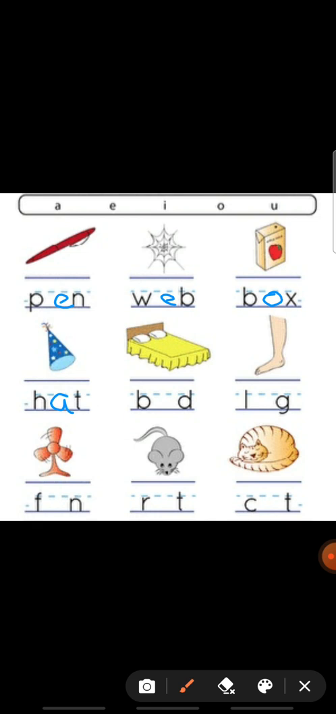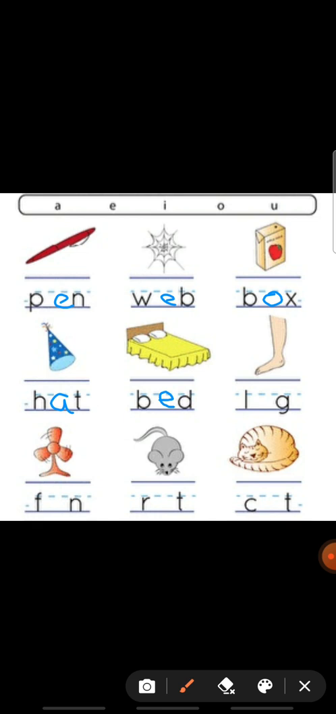Bed picture is there. Is it? Yes. We will sleep on a bed, no? Yes. Where will we see the bed? In the bedroom. Is it? Yes. So what is the bed spelling? B-E-D, bed. So here which vowel is missing? E. B-E-D. So here I will write E. B-E-D, bed.